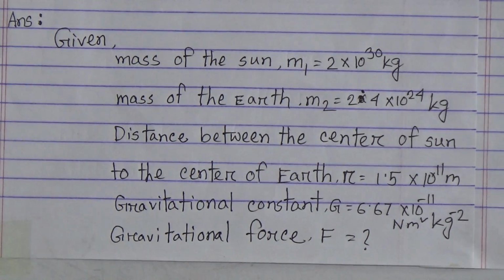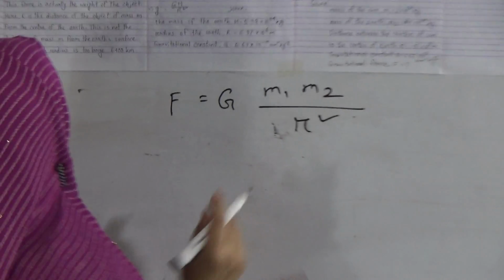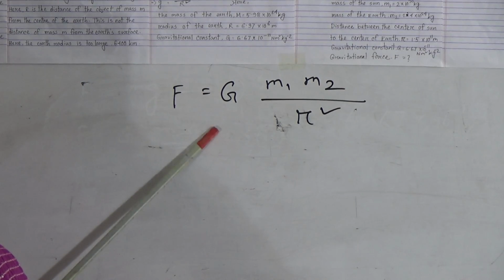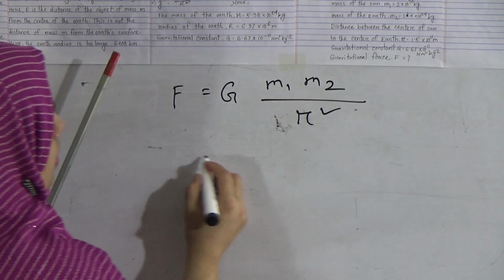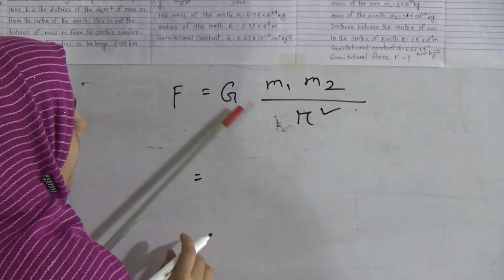So we know the formula of Newton's gravitational law. We know F equals G m1 m2 divided by r square. This is the law of Newton's gravitation. So we have to put these values here.